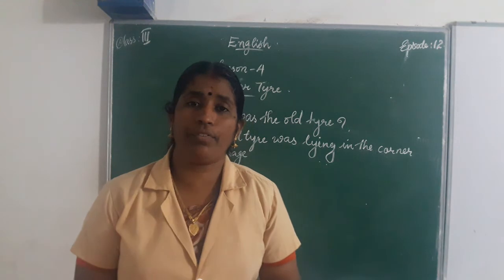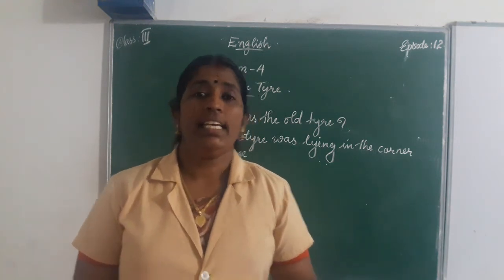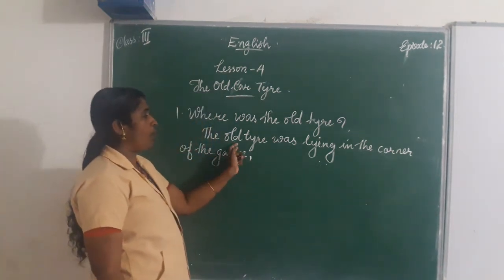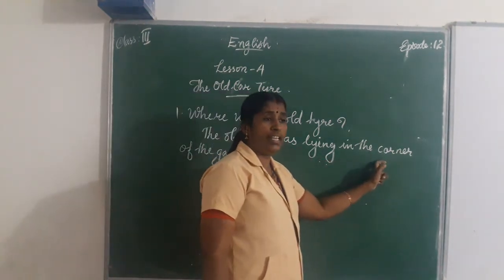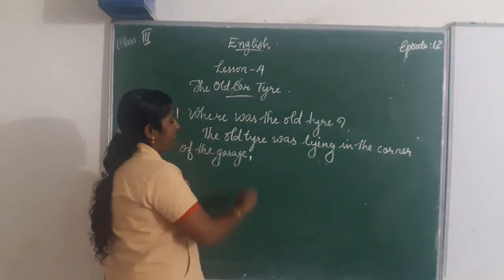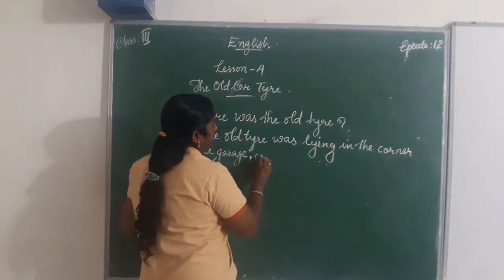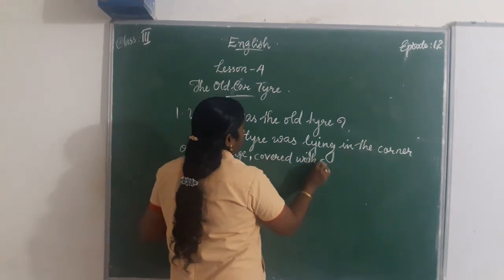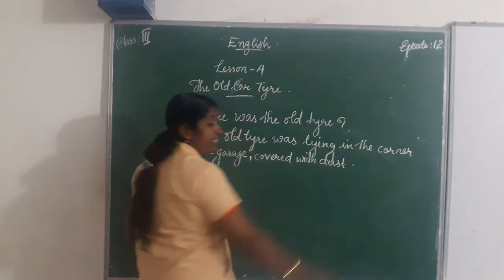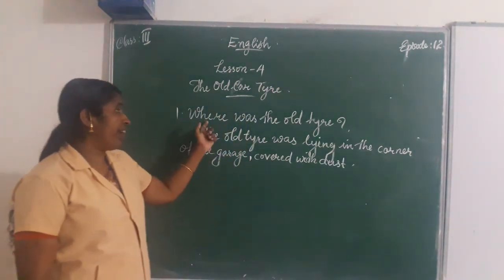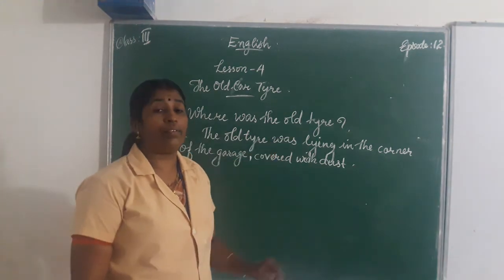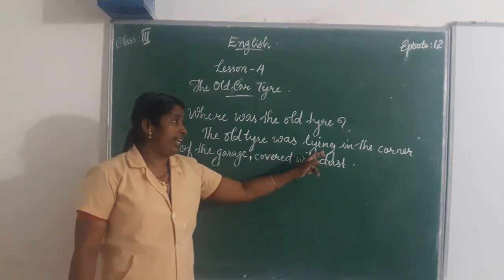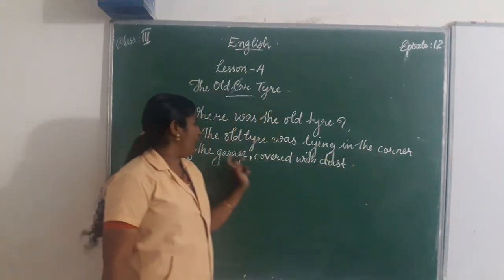Now, what was the specialty of the old tire? It was covered with dust. Put a comma here. The old tire was lying in the corner of the garage, covered with dust. Look, where was the old tire? The old tire was lying in the corner of the garage.